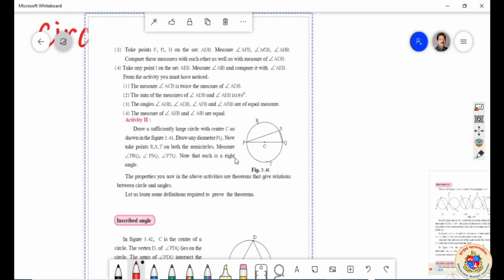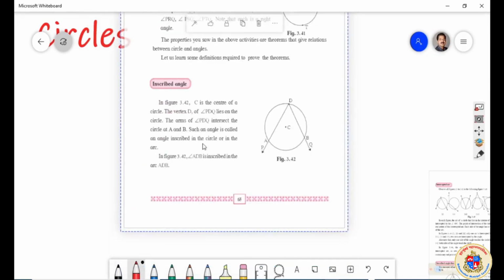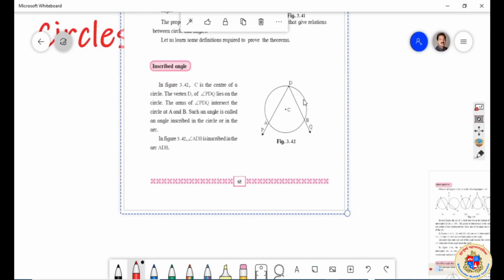Yes, it is given that these angles are to be measured. We did that and we found the relationship. This is the inscribed angle. This is the center. AQ is the arc, and this is the inscribed angle.